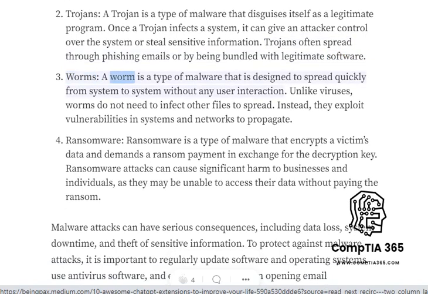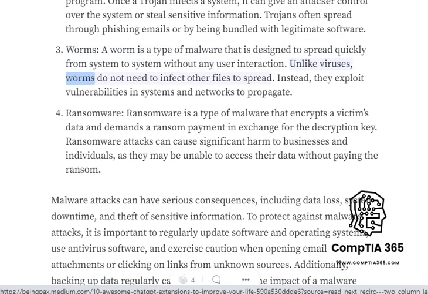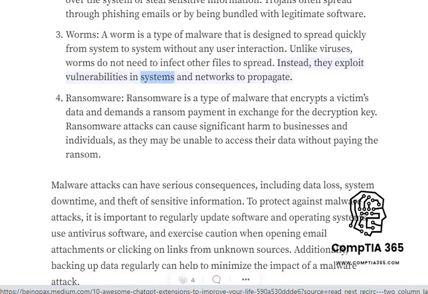Worms. A worm is a type of malware that is designed to spread quickly from system to system without any user interaction. Unlike viruses, worms do not need to infect other files to spread. Instead, they exploit vulnerabilities in systems and networks to propagate.